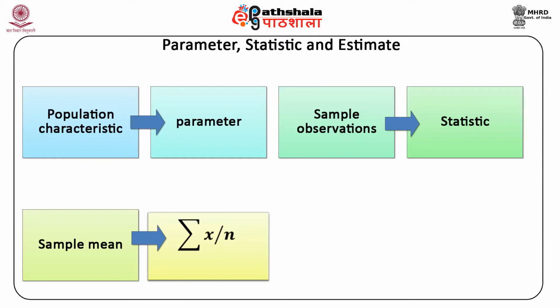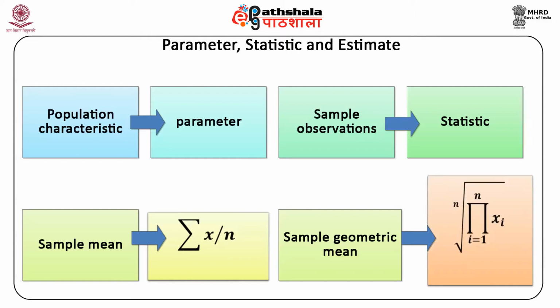Or for the sample geometric mean, which could be denoted as the nth root of the product of xi, where i is 1 to n. So in a way, it is the product of different xi terms, which are n in number, and we have the nth root.